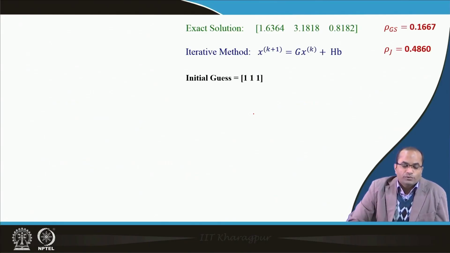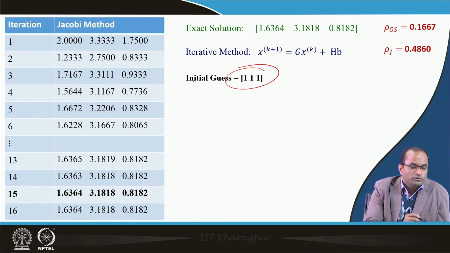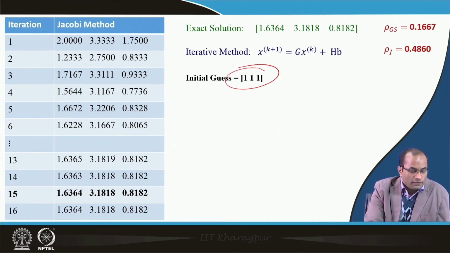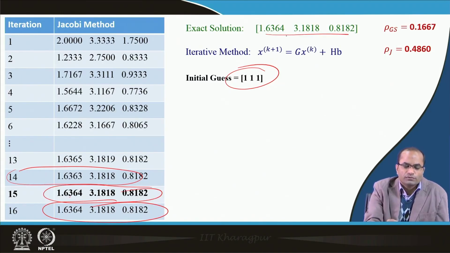So, now let us compute with the initial guess 1 1 1, and what do we see? If we apply the Jacobi method, the iterations, then we are getting after 14 iterations that the values are no more changing. So, 1.6364, which is actually the exact solution up to 4 decimals.